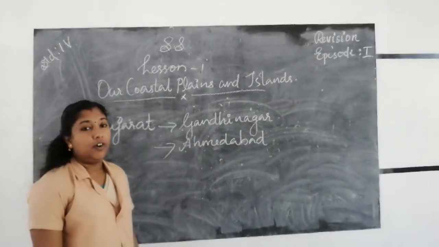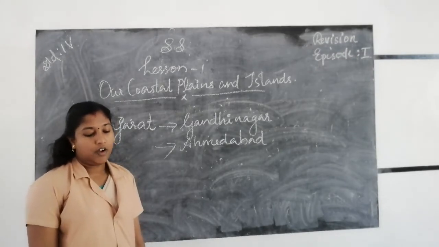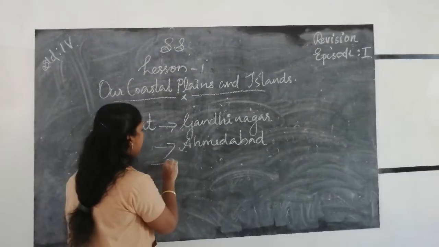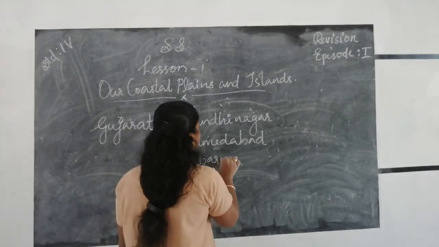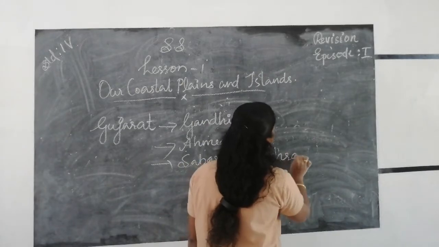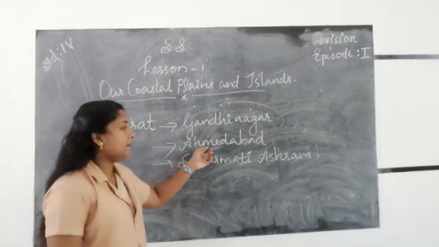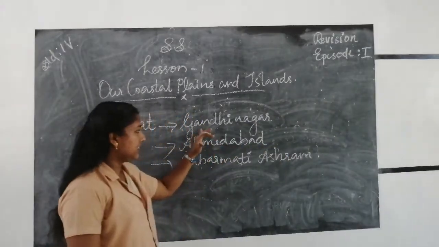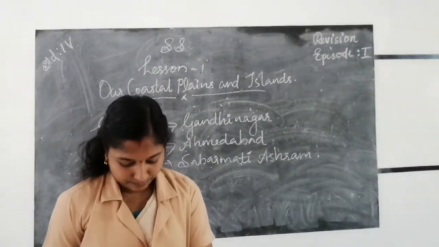Mahatma Gandhi's Sabarmati Ashram is located in the outskirts of Ahmedabad. Ahmedabad is the largest city in Gujarat, and Gandhinagar is the capital of Gujarat.